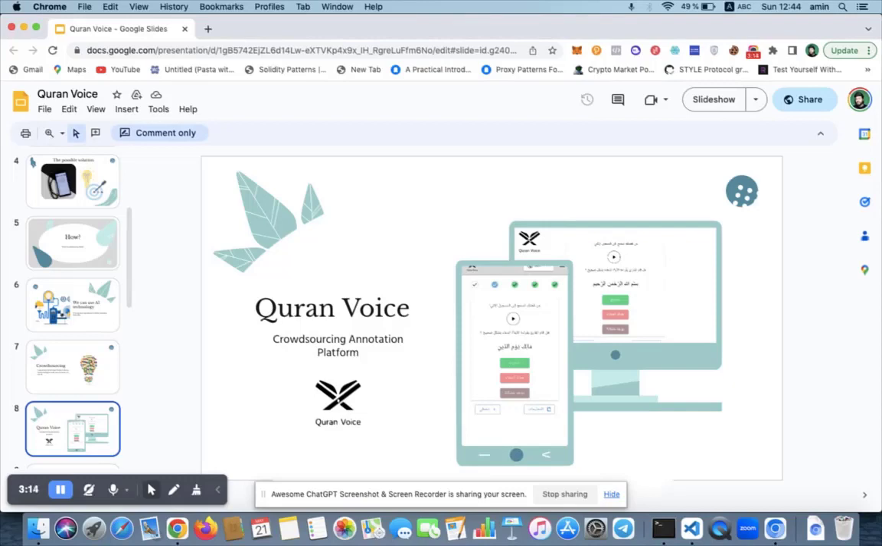Currently, what we are trying to build is the big data set that we want. And after that, this data set will also be publicly free. Anyone can download it, anyone can work with it, and anyone can start building any application on top of it. Quran Voice, as you see, is a crowdsourcing annotation platform. The main idea is we are trying to label these recitations, and we want to make sure that they are correct.